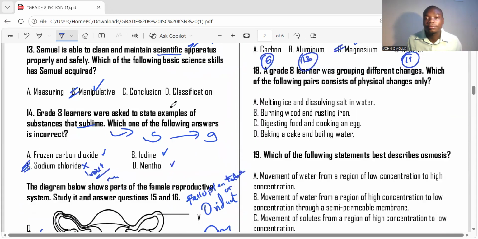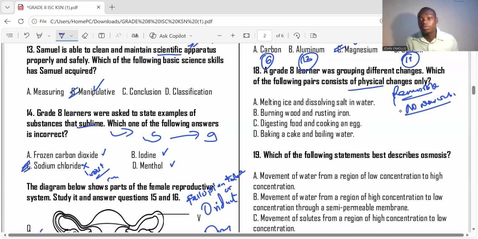Number 18. A grade 8 learner was grouping different changes. Which of the following pairs consist of physical changes only? Physical changes, they are reversible. No new substance is formed. Are you getting that? A change in which no new substance is formed and they are reversible is referred to as a physical change. Melting ice. When you melt ice, it is going to be solid ice, liquid ice. Nothing is going to change. No new substance is going to form. It is still ice, and that change is reversible.